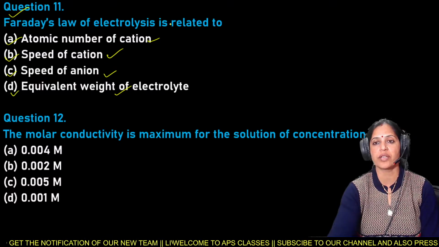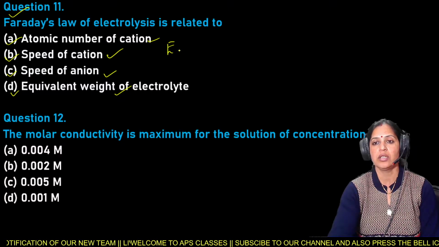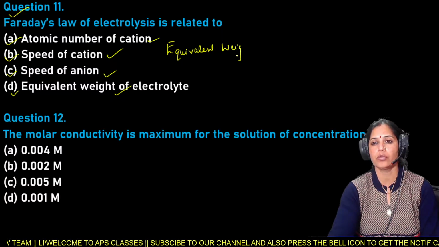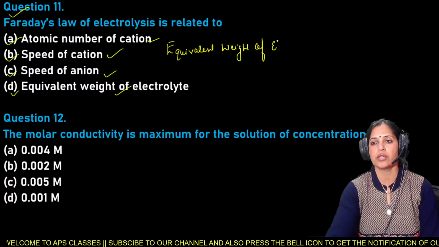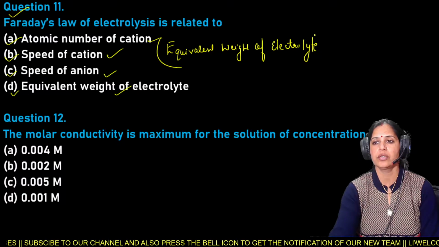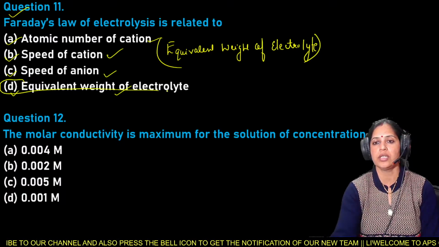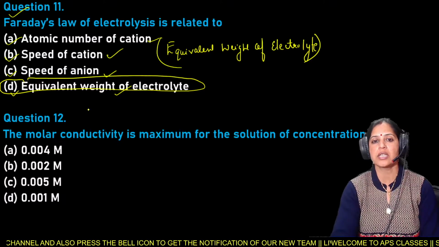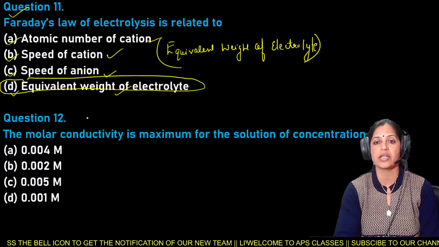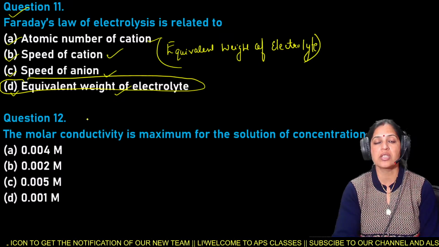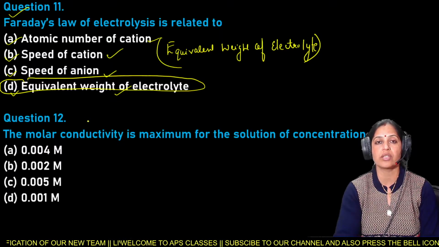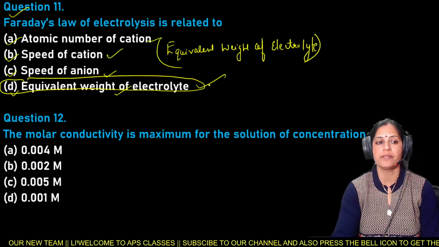So Faraday's laws of electrolysis is related to equivalent weight of electrolyte. So here option D is the right answer for question number 11. That is, Faraday's laws of electrolysis is related to equivalent weight of the electrolyte, not atomic number of the cations, not speed of cations, and not speed of anions, but it is directly related with the equivalent weight of the electrolyte. So here option D is the right answer.